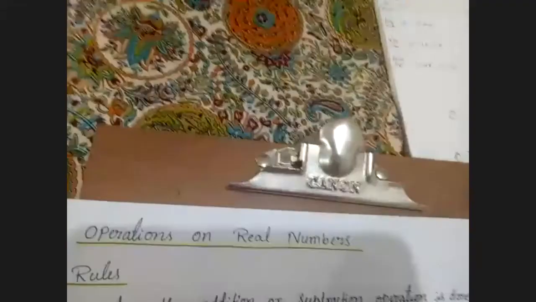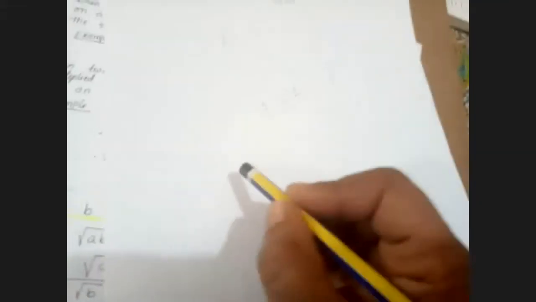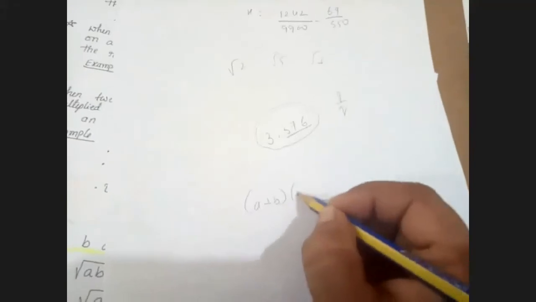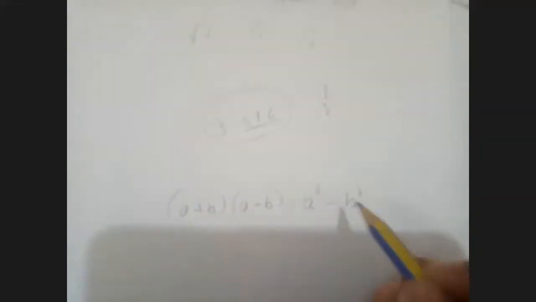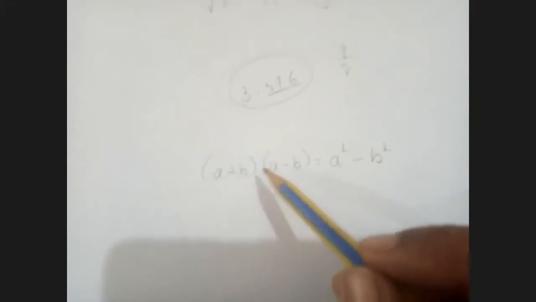Children, before using this, we'll recall the identities which we have learned in our previous class. A plus B into A minus B is equal to A square minus B square. Already we explained how we get this; it is a product of binomial by binomial.